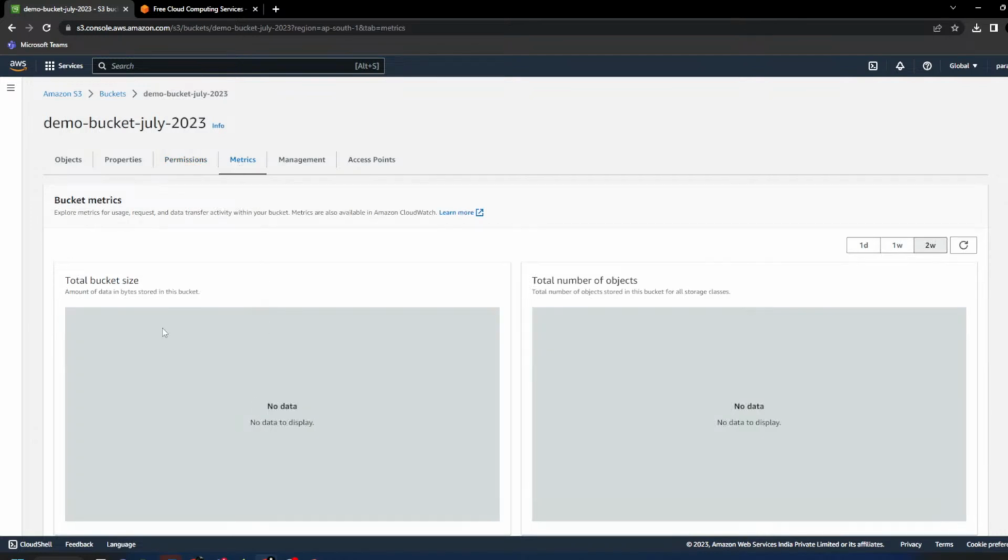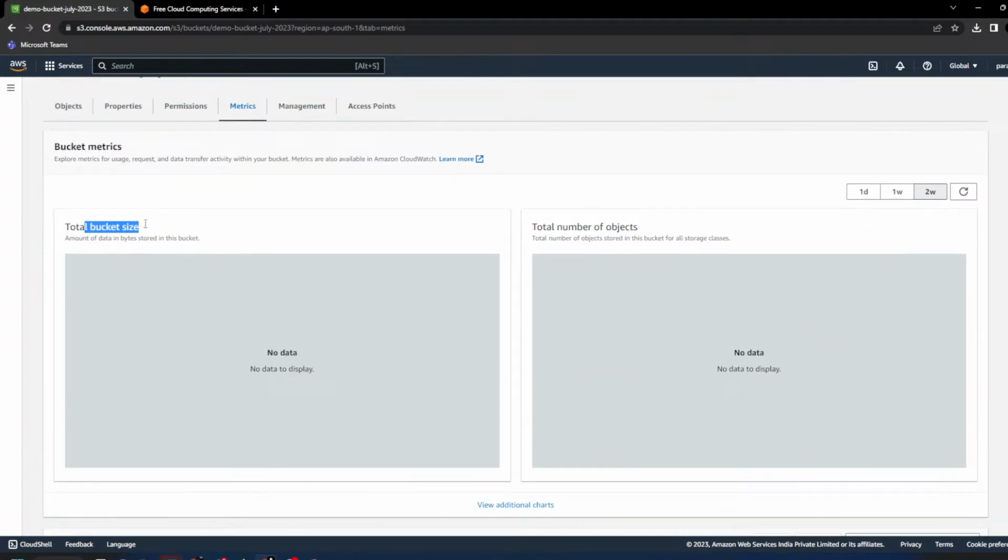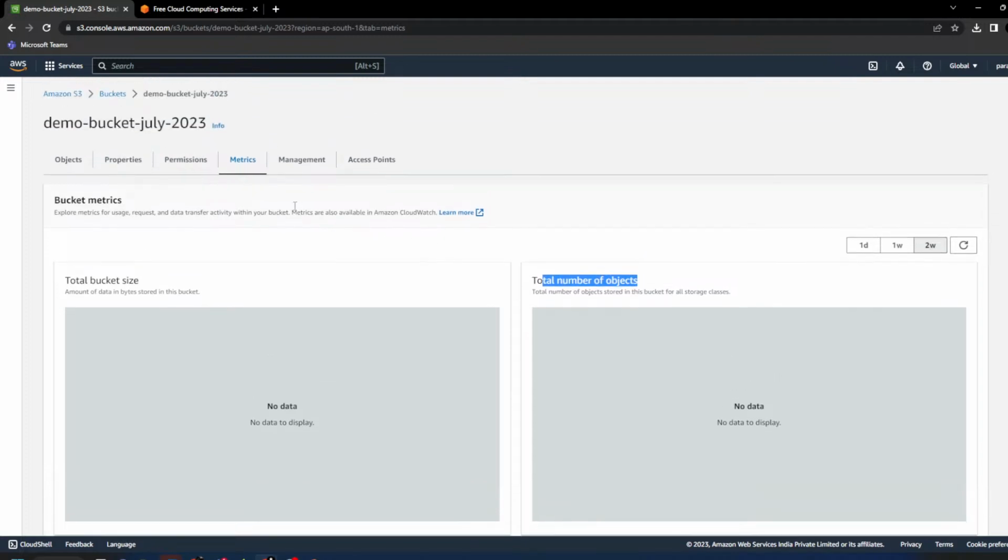Metrics. Here you can see the metrics of your data: how much data you have kept, and how many objects you have kept in S3. As this is a new bucket, it is not showing.